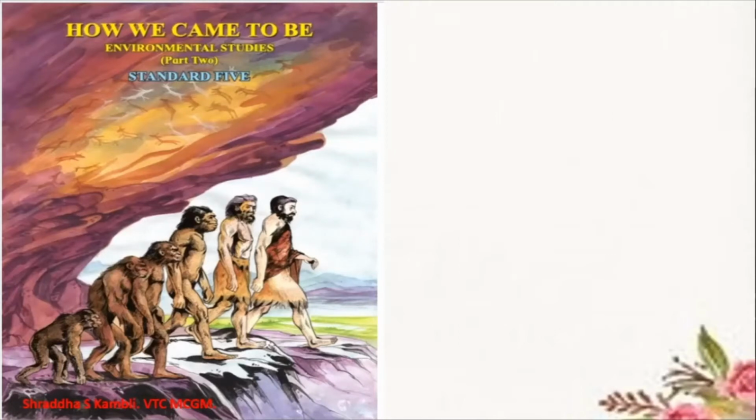You will see how in the beginning we human beings were in the form of primates, or you can say monkeys. Look at the image of the very early man. Look at the arrow moving on the screen. When this arrow moves on your screen, it means I want to show you something.